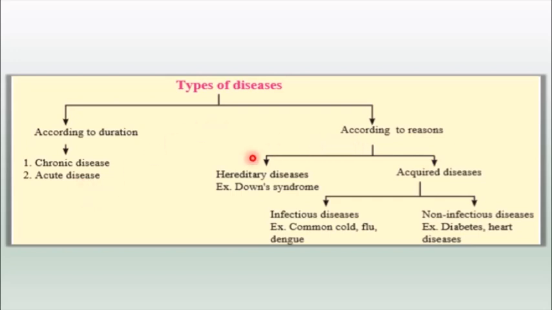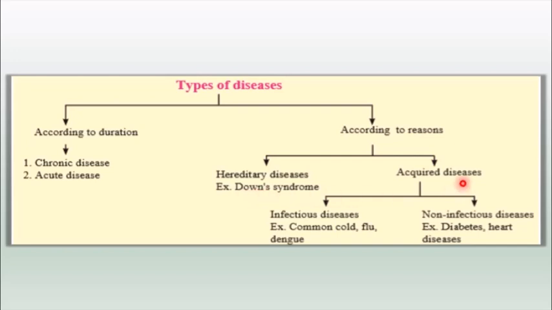According to reason, we have divided the disease into hereditary disease and acquired disease. Hereditary diseases are the diseases which are passed on from our previous generation, that is from our parents or grandparents. So examples for hereditary disease can be Down syndrome, sickle cell anemia and so on.